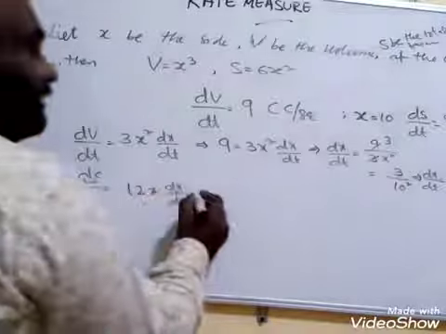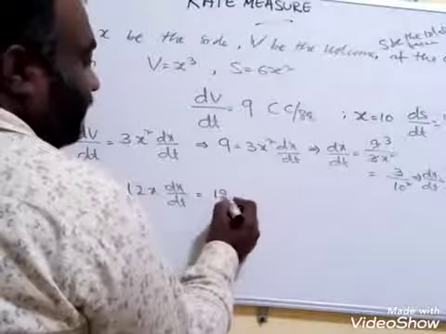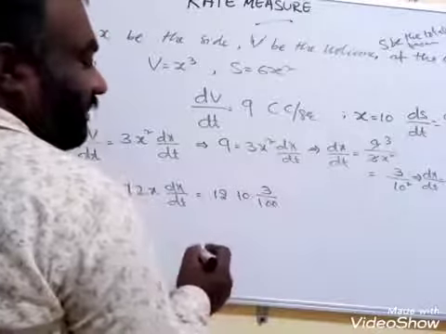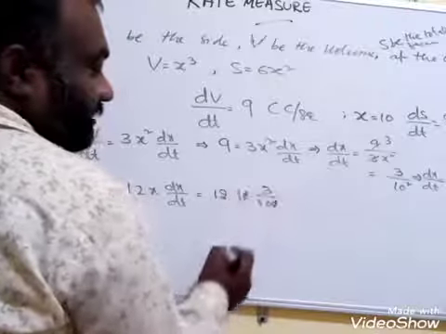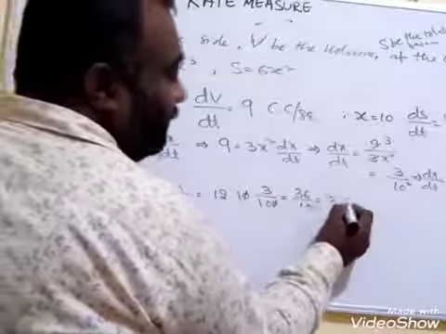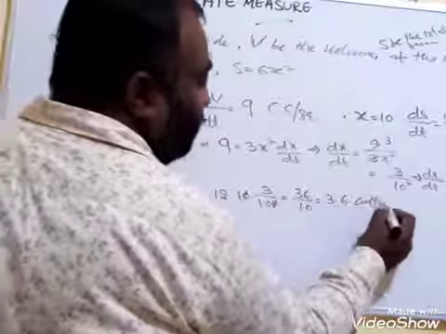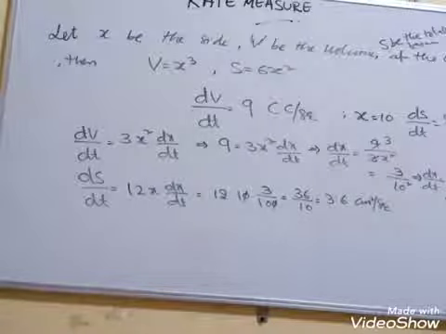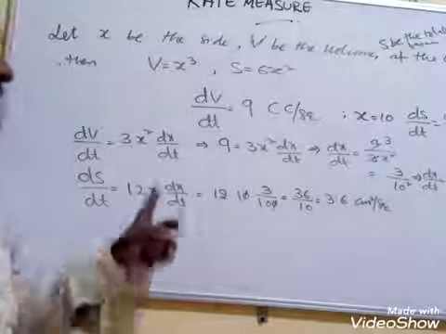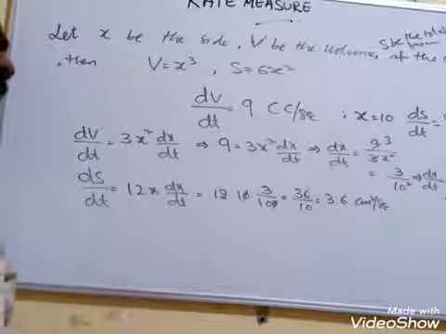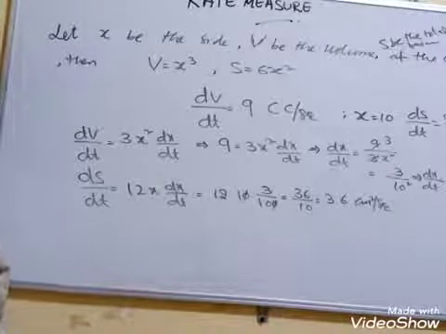Further, now what do we have to find? dS by dt. dS by dt is equal to 12 into x, x is 10, into dx by dt, that is 3 by 100. Then what gets cancelled? Observe there. This 0 and this 0 get cancelled. 12 threes are 36 by 10, that is equal to 3.6 centimeter square per second. This is the answer to that question. They gave dV by dt as 9 cubic centimeters per second and asked for dS by dt, and finally you got dS by dt as 3.6 centimeter square per second. Okay.